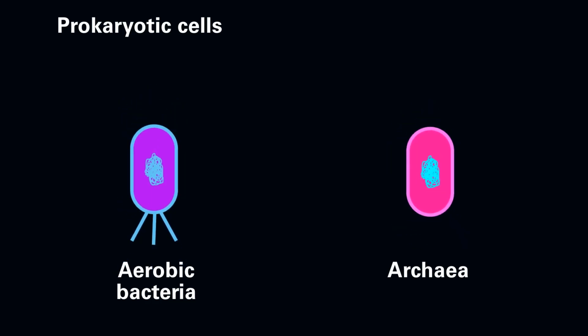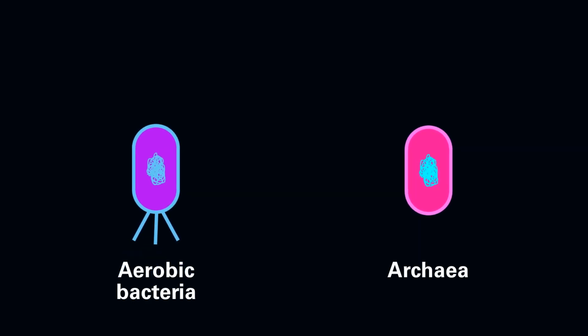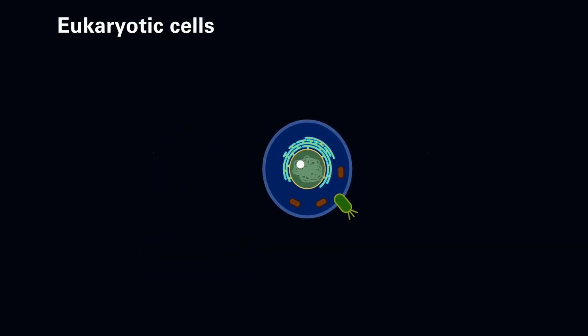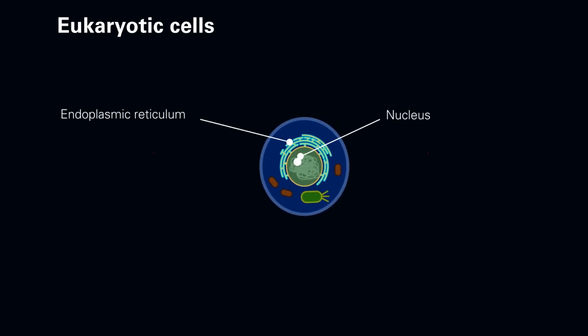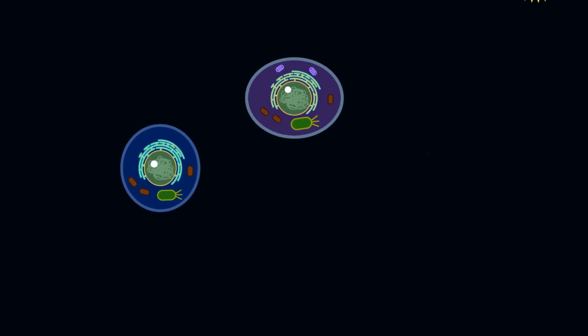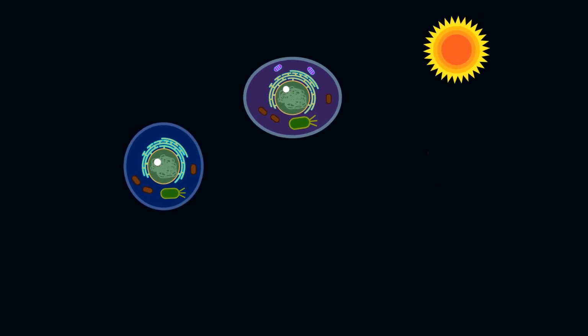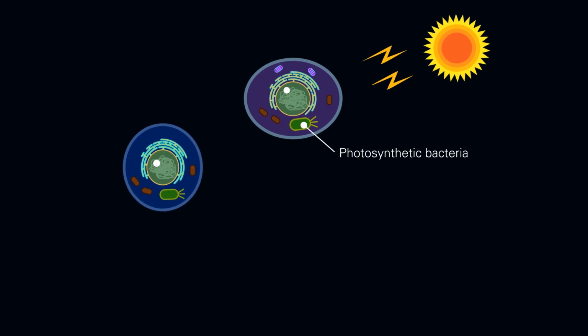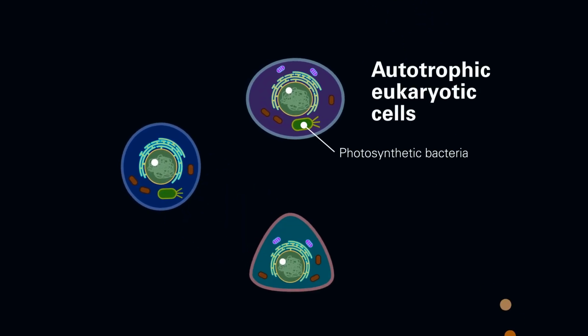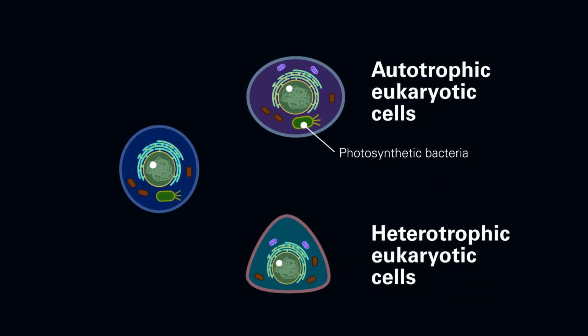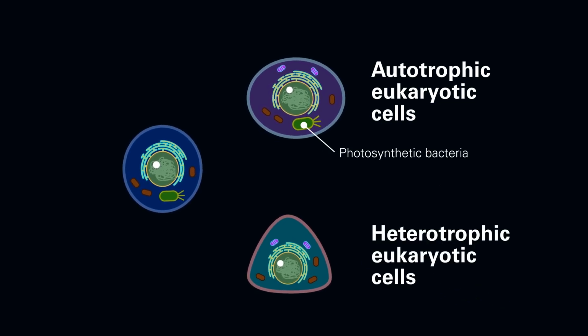From the union of two prokaryotic cells, one an archaea and the other a bacteria capable of breathing oxygen, eukaryotic cells were born, which are more complex and have their DNA encapsulated in a nucleus. Those are the types of cells that make up your body. Some of those cells generated their own food from light or chemical energy through photosynthesis or chemosynthesis. We call these ones autotrophic. Others are dependent on organic matter to live. These ones are called heterotrophic cells.